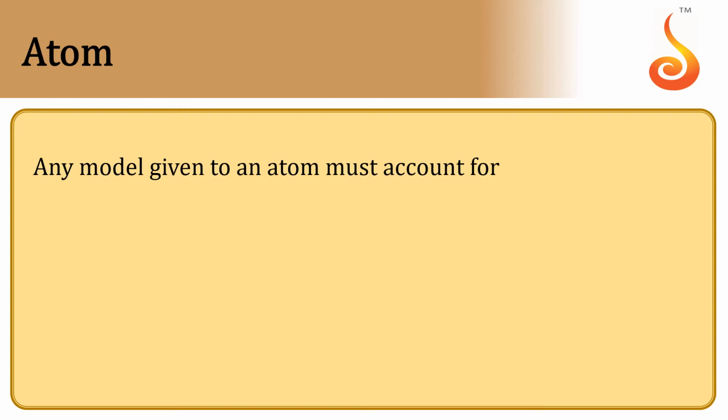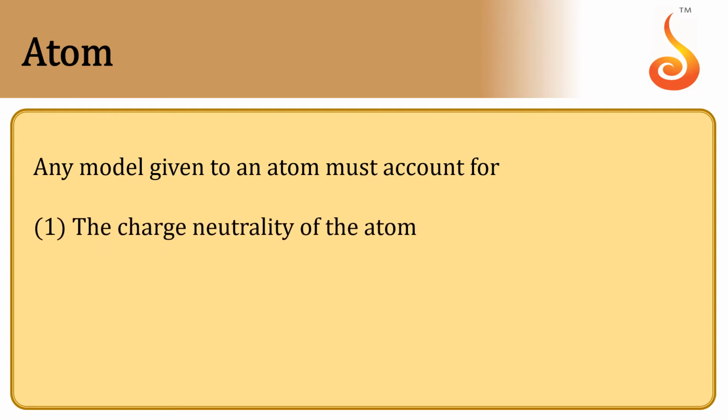The first point is charge neutrality. In 1897, the famous English physicist J.J. Thomson conducted an experiment on electric discharge through gases. In that he found that every atom possesses a negative charge. He named that negative charge the electron, and they are identical for all atoms. But on the other hand, the atom as a whole is neutral.